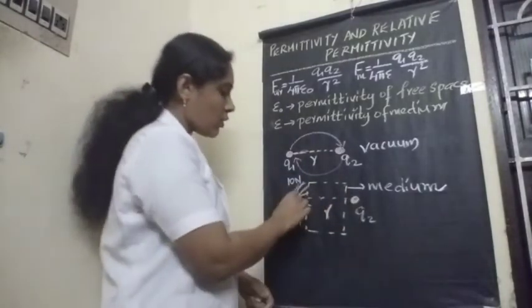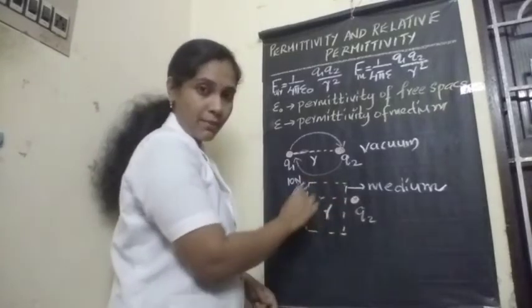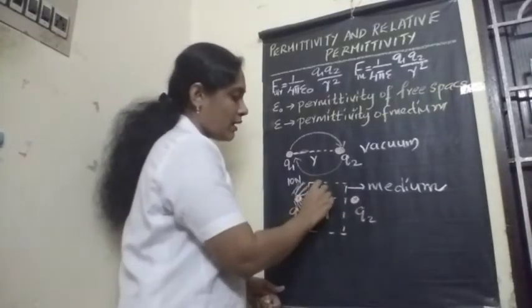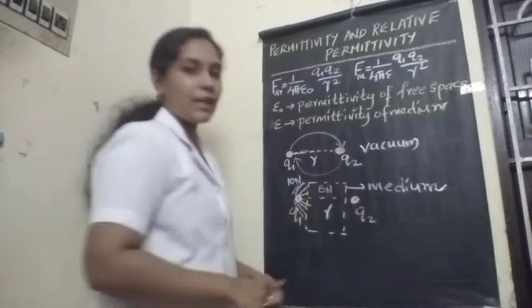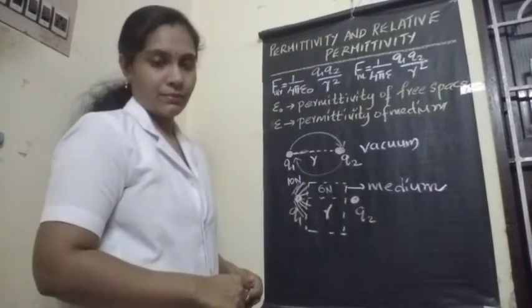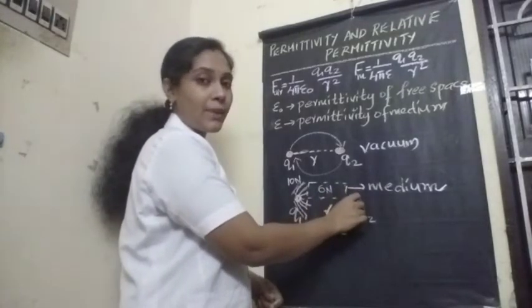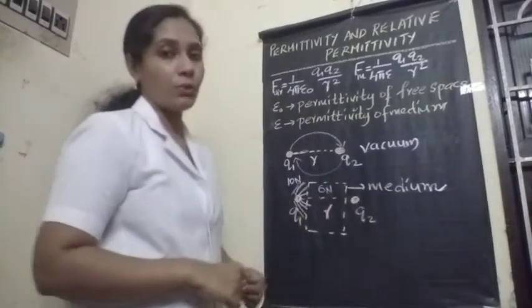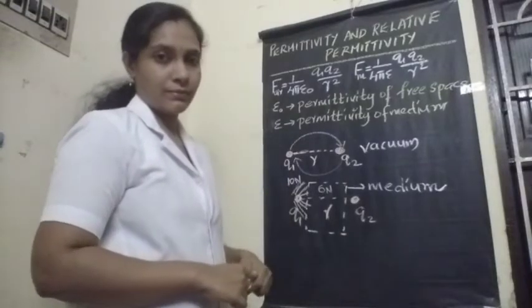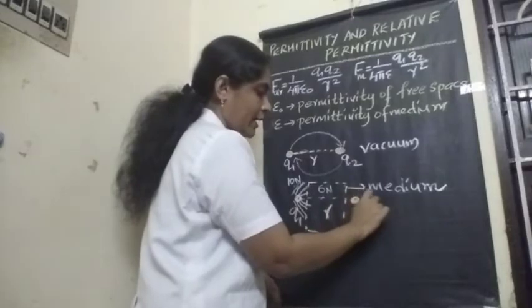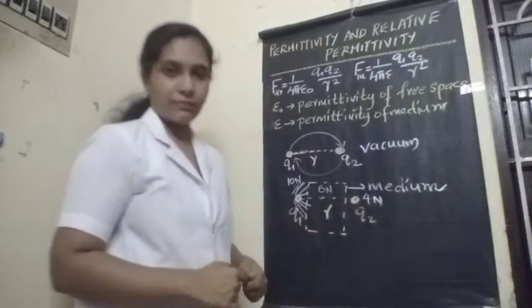So here a medium is introduced. This medium absorbs a force of 6 Newton. Then how much force is experienced by the charge Q2 due to Q1? Yes, 10 minus 6, that means only 4 Newton.